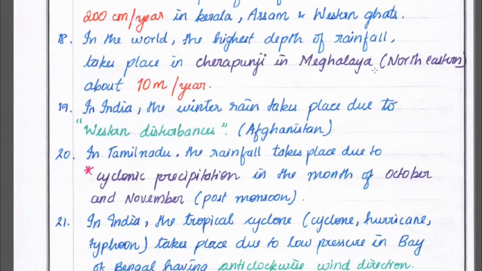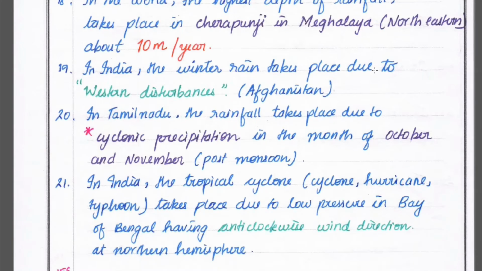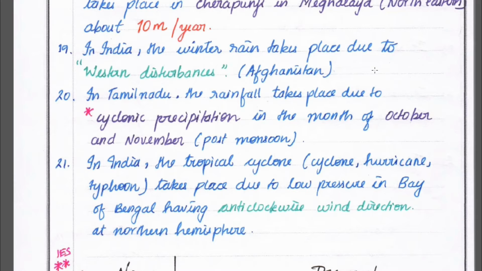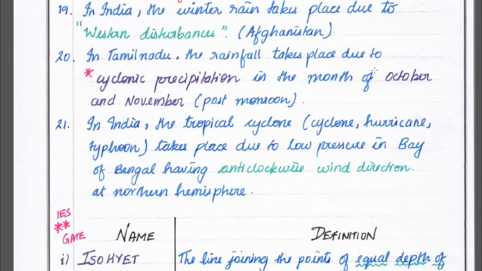In India, winter rain takes place due to the western disturbance from Afghanistan. In Tamil Nadu, rainfall takes place due to cyclonic precipitation in October and November, the post-monsoon. In India, tropical cyclones, hurricanes and typhoons take place due to low pressure in the Bay of Bengal, with anti-clockwise wind direction in the northern hemisphere.